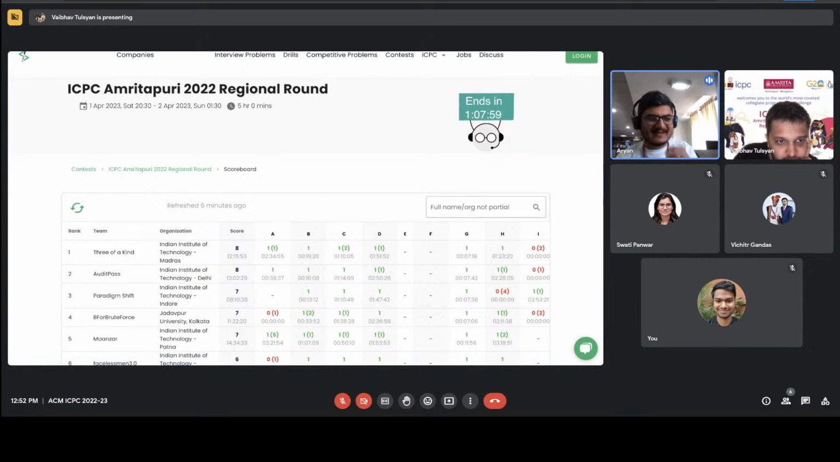Oh, one interesting thing I realized is audit pass team name last year was audit fail, and they were the first team to not qualify. So this time they changed it to audit pass, and here they are. Wow. That's why I was getting confused. I'm saying audit fail, and it's showing audit pass here.